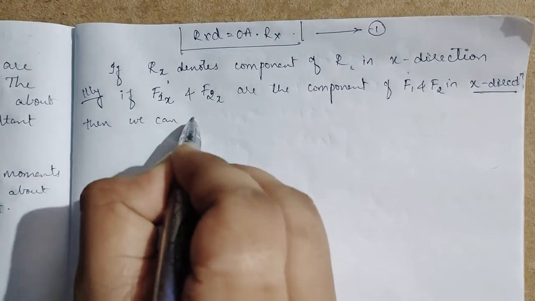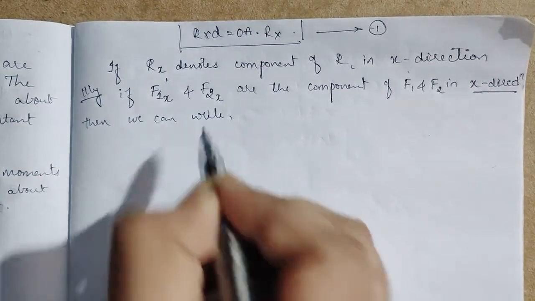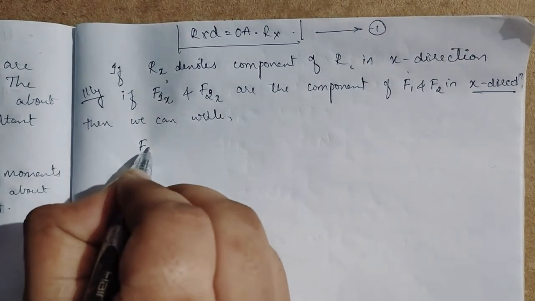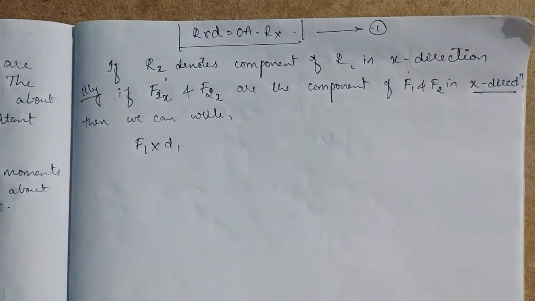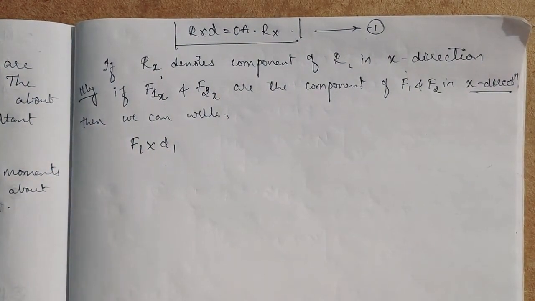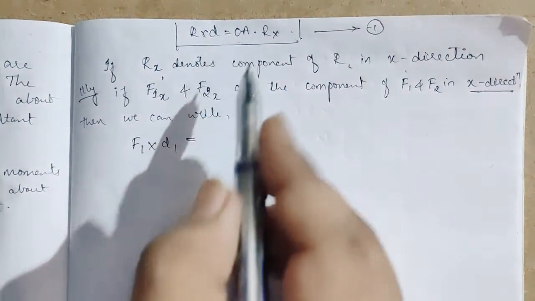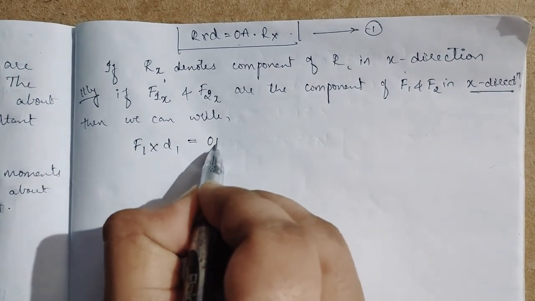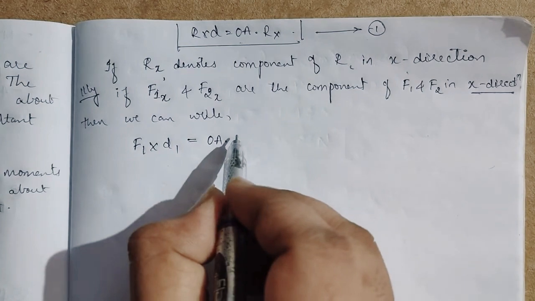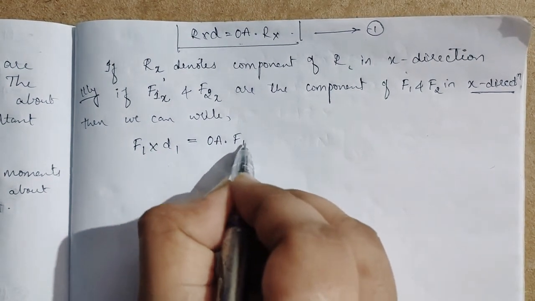we can write this F1 into D1. What we have to prove, this F1 into D1 is equal to, similarly as in this concept, same, OA into F1x.